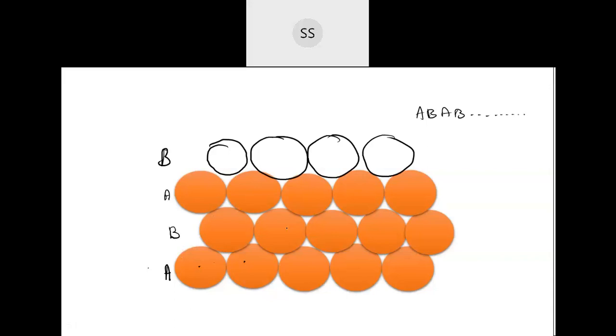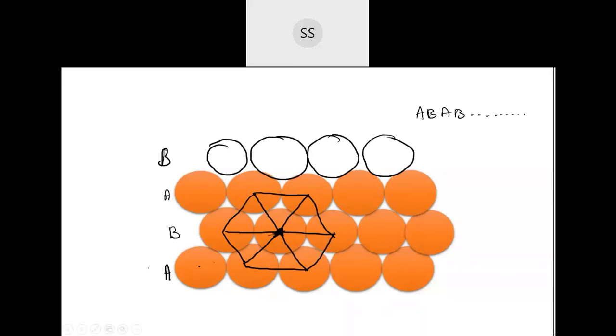Now let's come to the coordination number. If I take this as a center, this sphere, now see how many atoms are in exactly contact with it. If you see here, I have 1, then 2, then 3, 4, 5, and then 6. Correct? Yes, very good. So 6. Now if you join the center of each sphere, see what kind of shape you are going to get. You are going to get the shape of a hexagon.